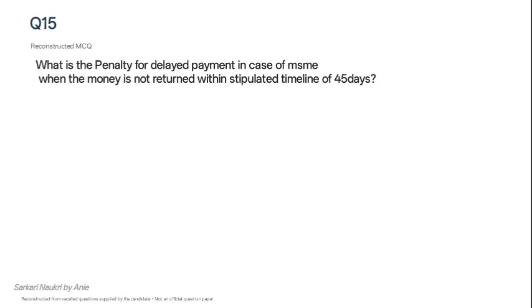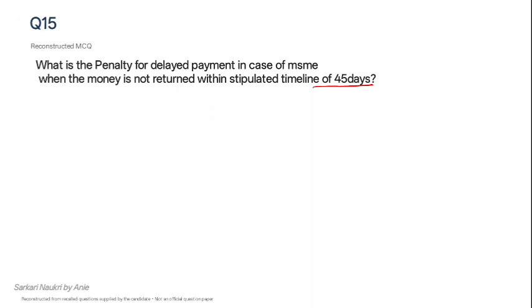This question was from the MSME Act, that what is the penalty for delayed payment in case of MSME when the money is not returned within a stipulated time. This timeline was not mentioned, but this also comes sometimes in the exam. That's why I have mentioned here. So basically, any buyer who is purchasing goods on credit needs to return the money within 45 days.